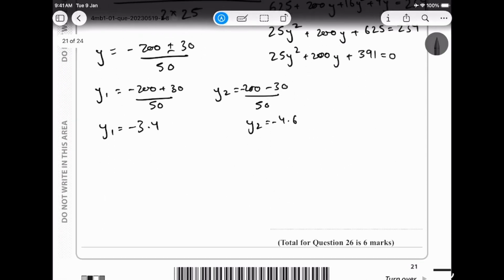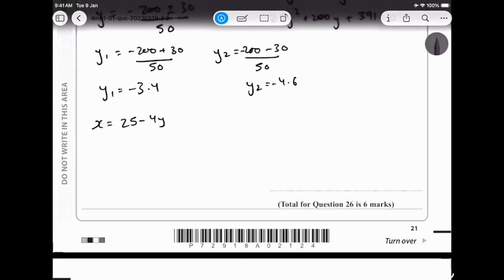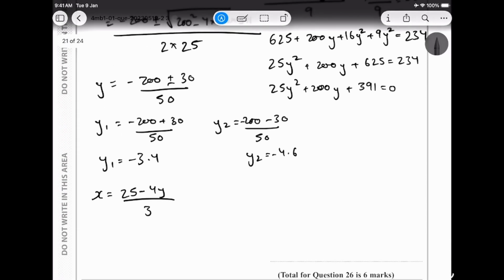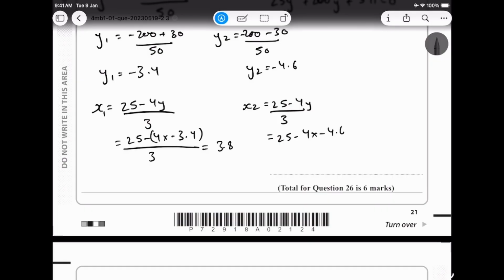in my x equation. That's going to be x is equal to 25 minus 4y upon 3. This is my x1, and then I get 25 minus 4 into negative 3.4 divided by 3, and I get my x1 value, which is going to be 3.8, and then I plug in the same thing over here. So x2 is equal to 25 minus 4y upon 3, and I get 25 minus 4 times negative 4.6 divided by 3, and I get my final answer.